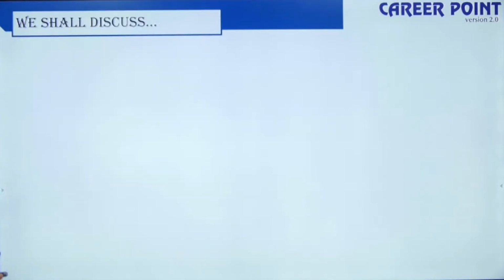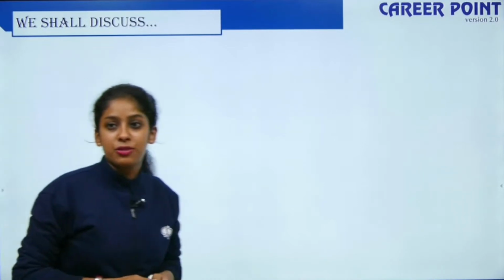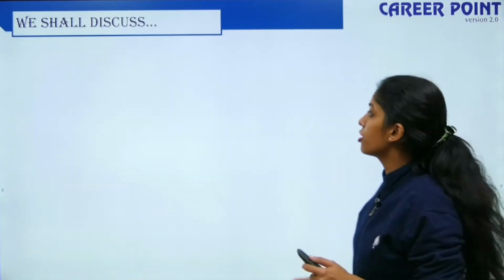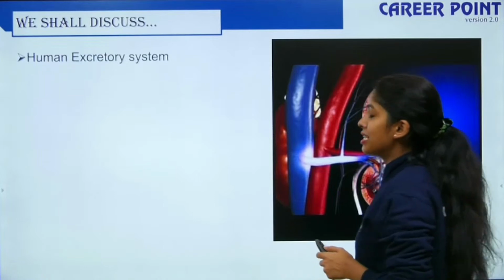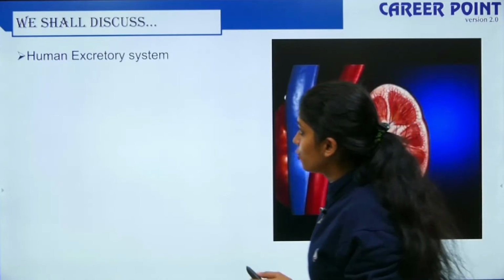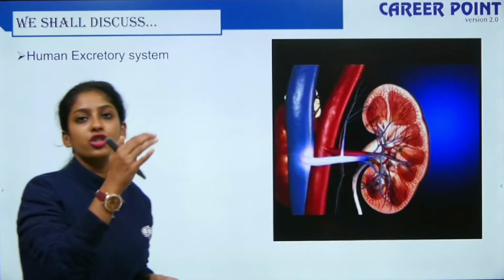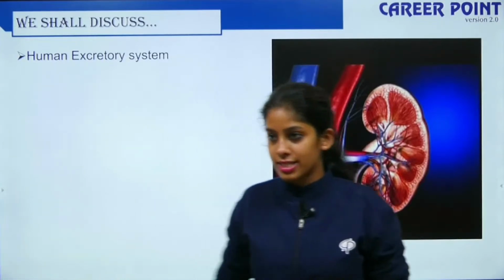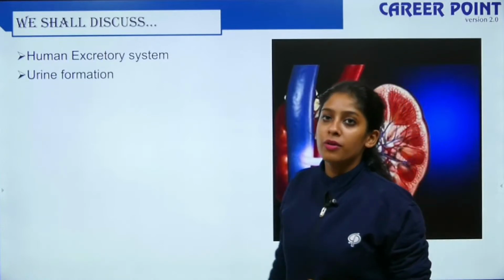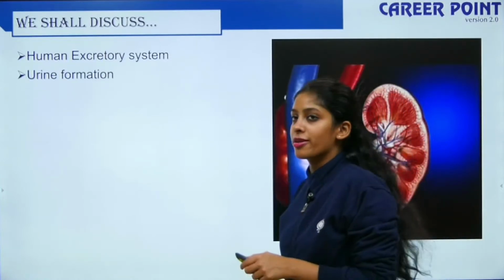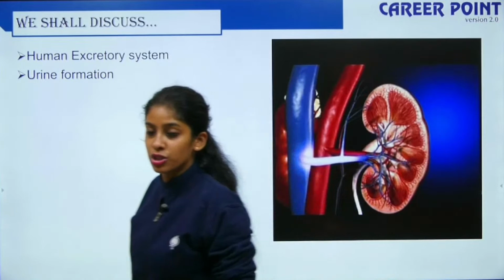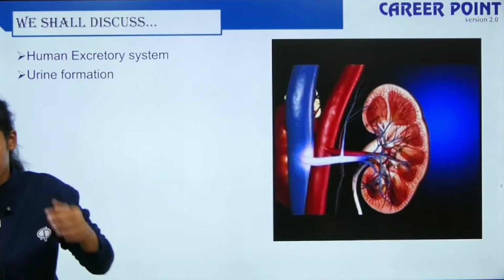In this chapter, excretory substance and their elimination, the first thing is the human excretory system. We are going to see what your excretory system is made up of, and how different organisms have different excretory systems. Then we'll move forward with urine formation, what helps in it and how it is done.